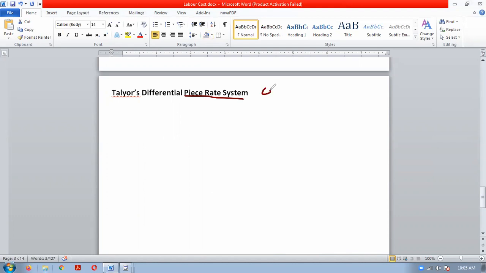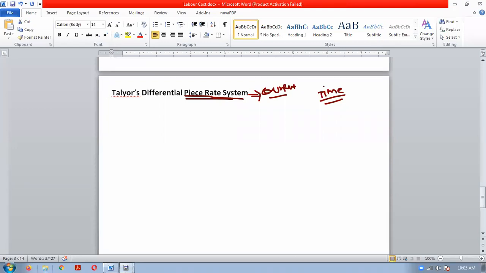So here output is more important. In Halsey and Rowan, time was given importance. Here output will be given importance. Whenever we say piece rate system, it means it is based on output production, and time rate means it will be based on the time factor.